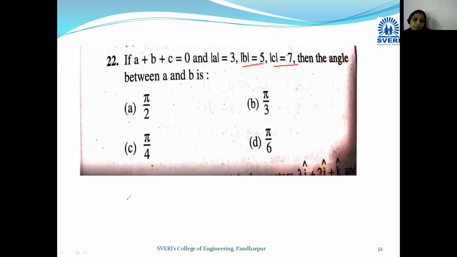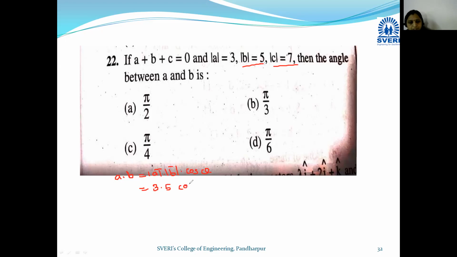So we know that the angle between the two vectors a and b is obtained by using the dot product. What is the dot product? Mod of a bar into mod of b bar into cos theta. This is the dot product of two vectors. Modulus of a bar and b bar is given to you, that's why we use this formula to find the angle between two vectors. Here mod of a bar is 3, mod of b bar is 5.